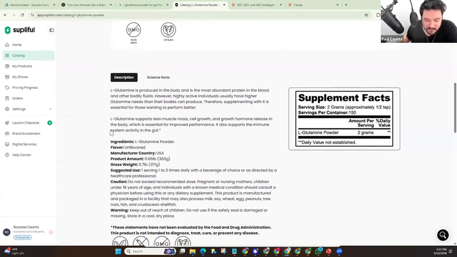It does have a little disclaimer that it could potentially help with the gut. Obviously, you can't guarantee anything, but it's got these little disclaimers in there, right? So it talks about what L-glutamine is.